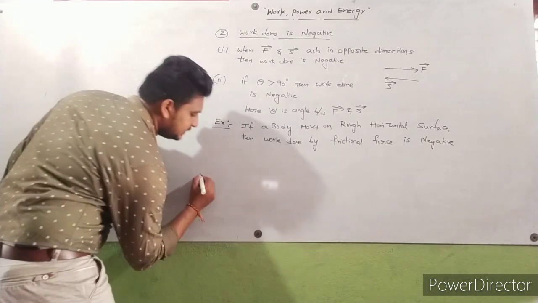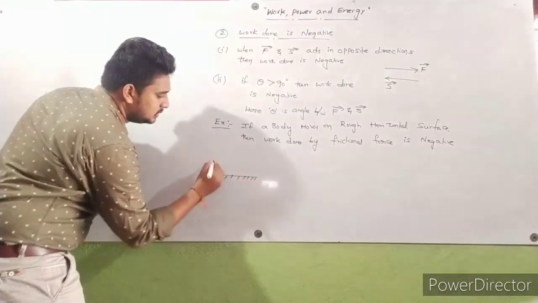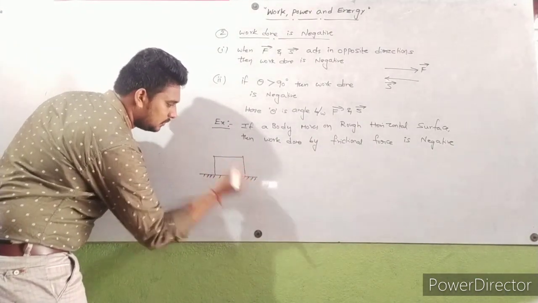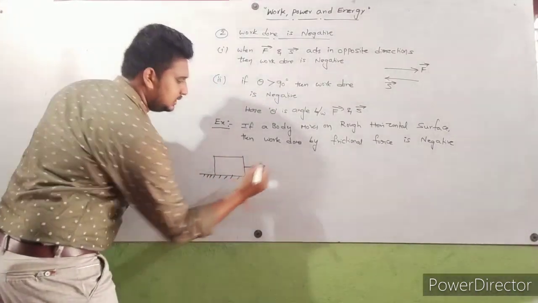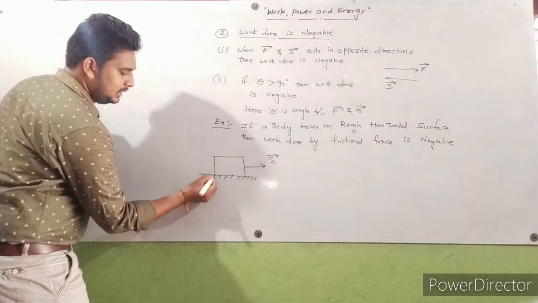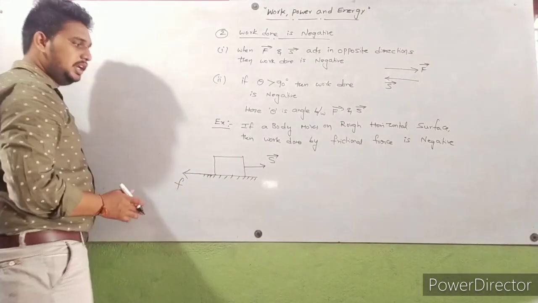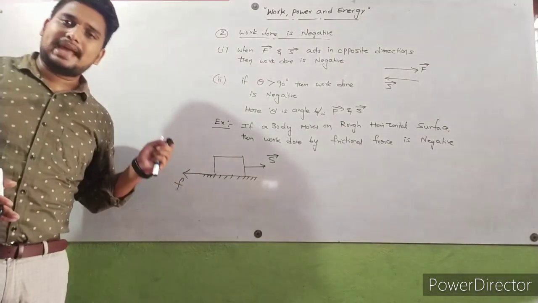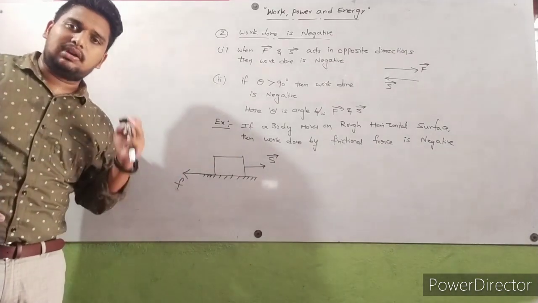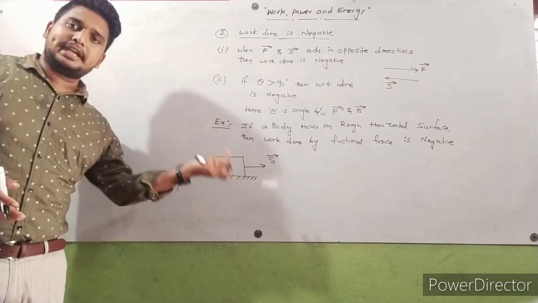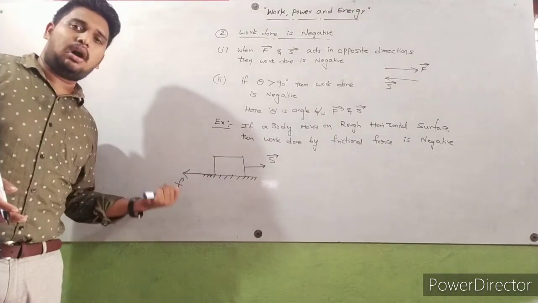So here let us consider a rough surface, and I'll consider one body. Here the body moves in this direction, so the displacement of the body is in this direction. Here frictional force is acting in this direction, because we already know frictional force always acts opposite to the direction of movement of a body. Here the body movement direction is this way, and frictional force acts in the opposite direction.